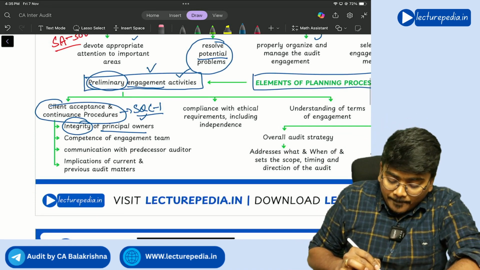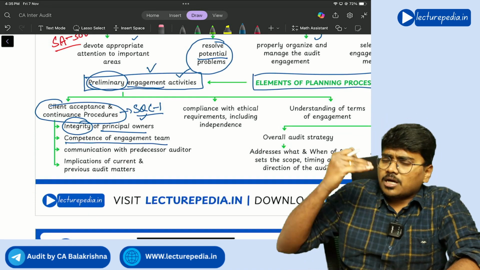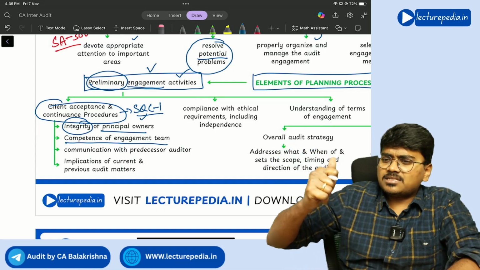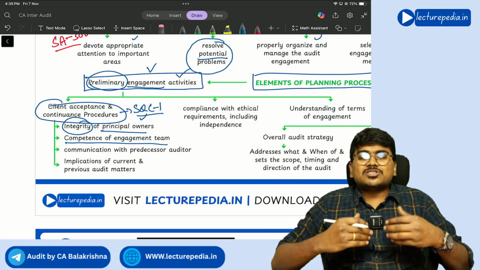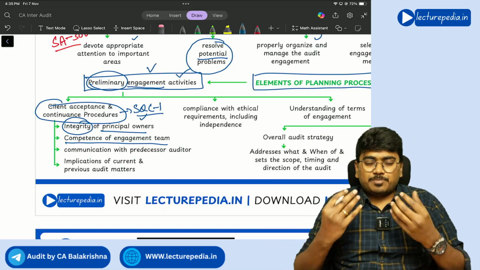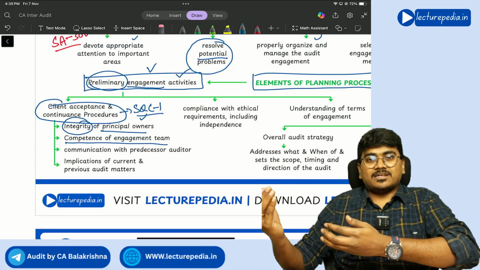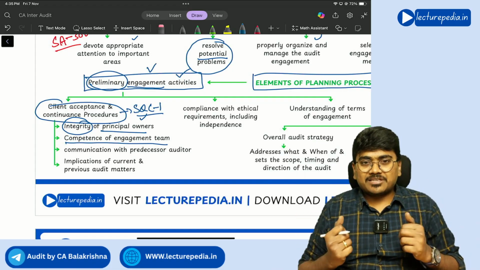Next, competence of engagement team. The client is fine, the client is a good person, but your engagement team does not have the experience and expertise to do the work of the client, then you will not accept the engagement, correct or not?